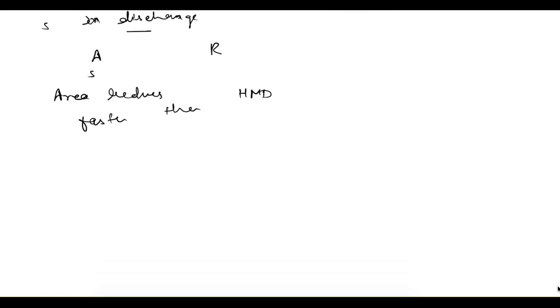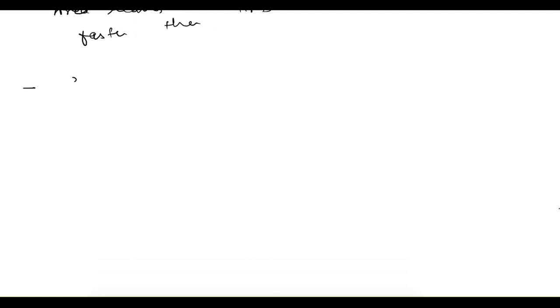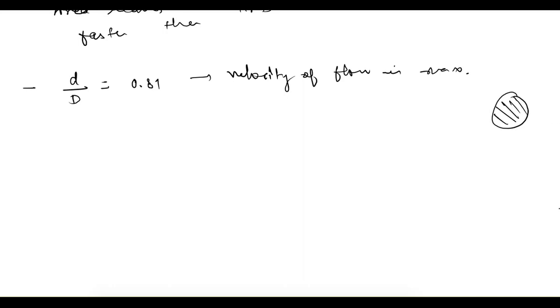Apart from that, for the maximum value of velocity and discharge, when d by D is equal to 0.81, then velocity of flow is maximum. So velocity of flow is maximum not when it is flowing completely full, it happens when it is flowing near 81% of completely full condition.